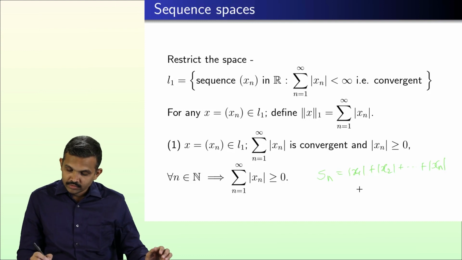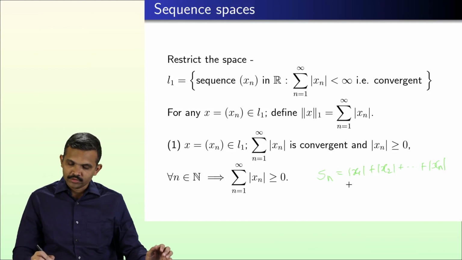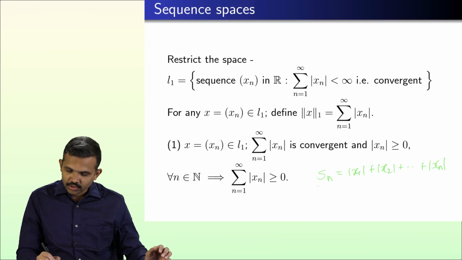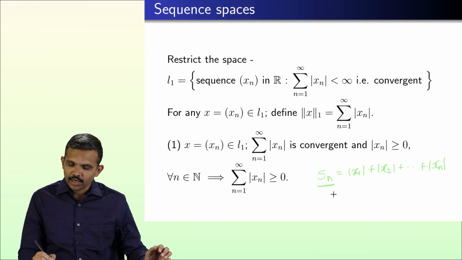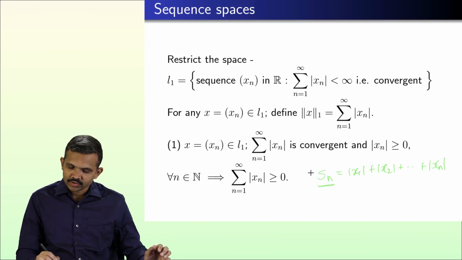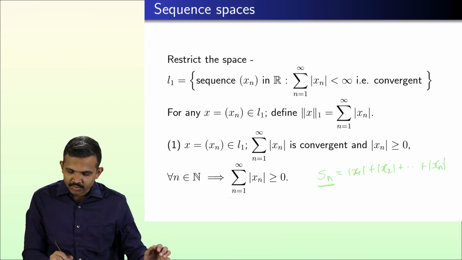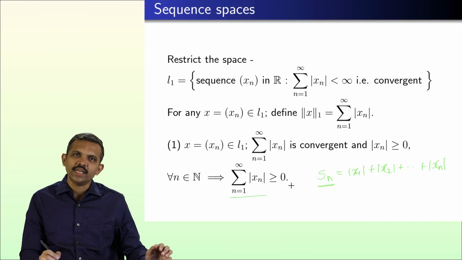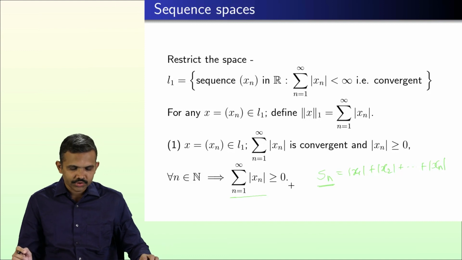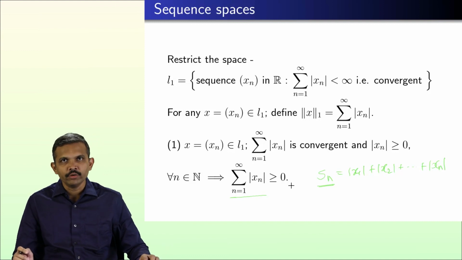Each Sn is non-negative and Sn is convergent because the series is convergent, and hence the limit of Sn must be non-negative. But the limit of Sn is precisely the summation n equal to 1 to infinity of mod xn, so it has to be non-negative. This first property is easy to deal with.